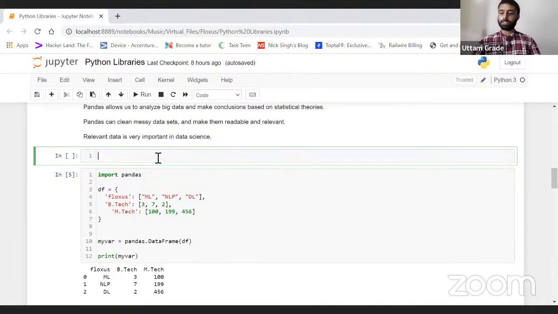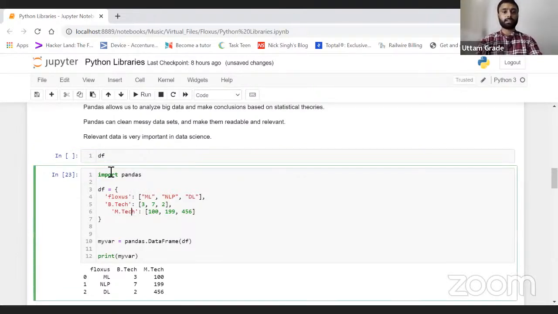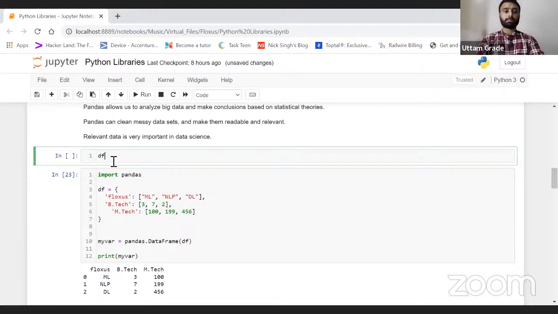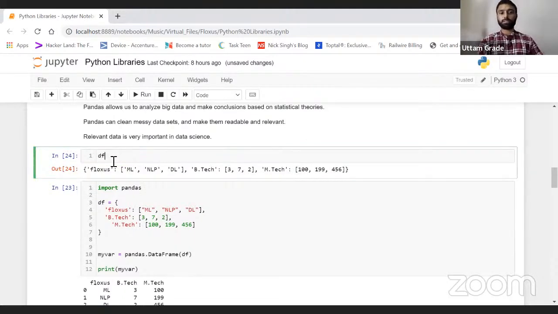Now what I was saying. Yes, so let's suppose this is a thing I have done already. Now if I just write something like df only, so this is my data set, right? Floxus is my key, this is my value, this is my key, this is my value, this is my key, this is my value, right? So this is what my data set looks like.